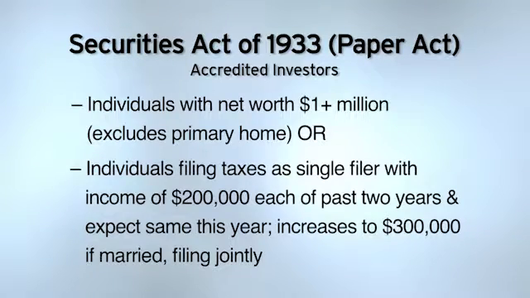You'll notice on the slide it says individuals with net worth of $1+ million or individuals who have this income. So it's either of those. Either of those. How about this?